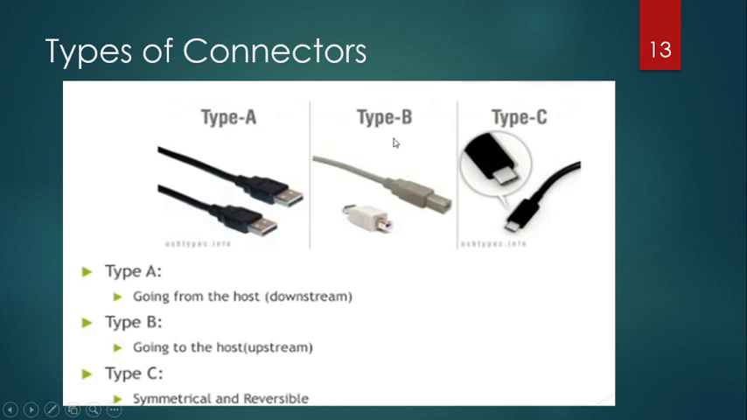And type B, you can see, is a square shaped peripheral connector. For USB 4 standards we usually use only type C connectors, whereas for USB 1, 2, 3 versions we can use type A and type B, but for higher USB 4 standards we usually employ type C connectors.